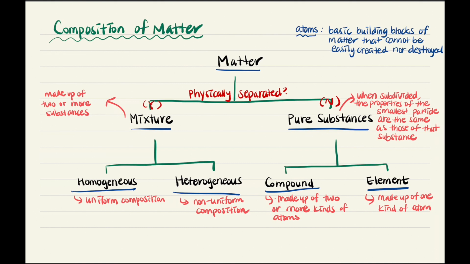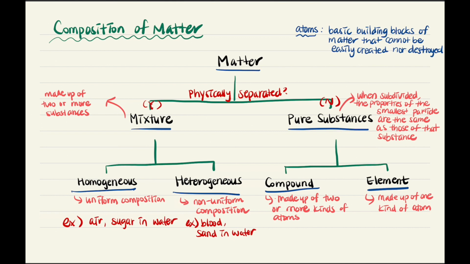Now, when you take a mixture, you can tell if the mixture is homogeneous or heterogeneous by seeing if the properties are uniform throughout the mixture. If they are, then it's homogeneous. If they aren't, then it's heterogeneous. Some examples of homogeneous mixtures include air and sugar and water. Some examples of heterogeneous mixtures include blood and sand and water.